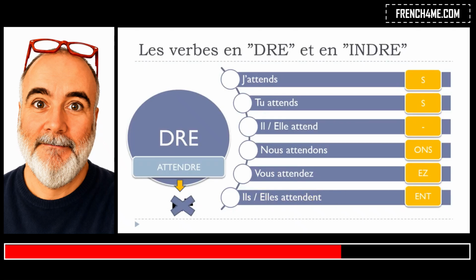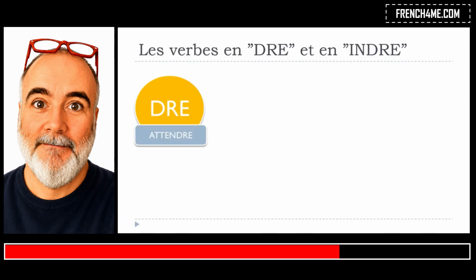All right? And if you think about the verb attendre, let's see the verbs that will be conjugated like attendre.